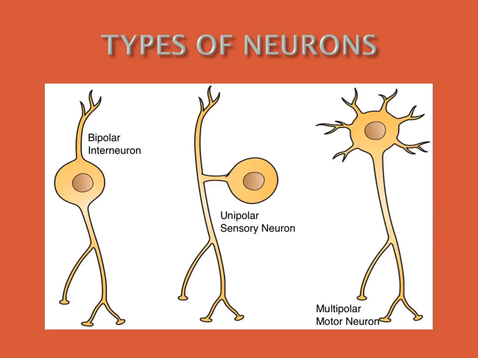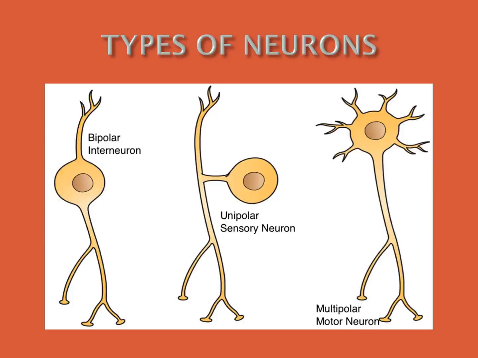Where are these found? Unipolar neurons are found in early embryos, but not in adults. Bipolar neurons are found in two places: the retina of the eye and the olfactory epithelium of the nasal chambers. Multipolar neurons are found in the cerebral cortex of the brain. Unipolar in embryos, bipolar in the retina and olfactory epithelium, multipolar in the cerebral cortex.